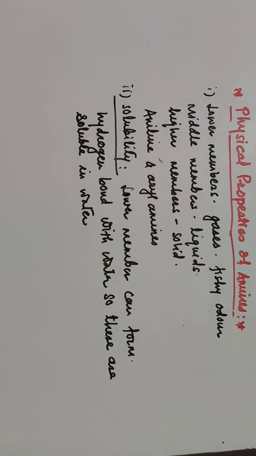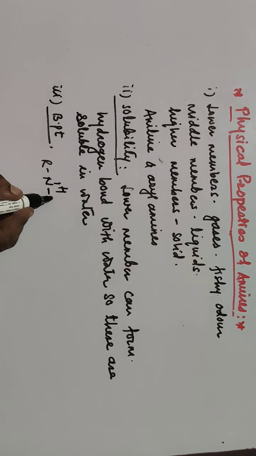Next we'll go for boiling point. Next property is boiling point. So in case of boiling point of amines, if you consider the N-H bond, I'll take the example of RNH2. The nitrogen is highly electronegative, and so the bond is a polar bond. Nitrogen acquires negative charge while hydrogen acquires positive charge. Hence they can form the hydrogen bond, intermolecular hydrogen bond in between two molecules of amines.